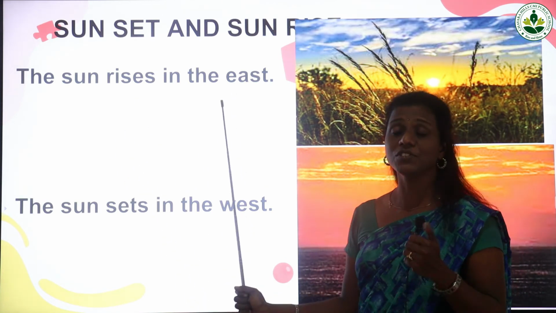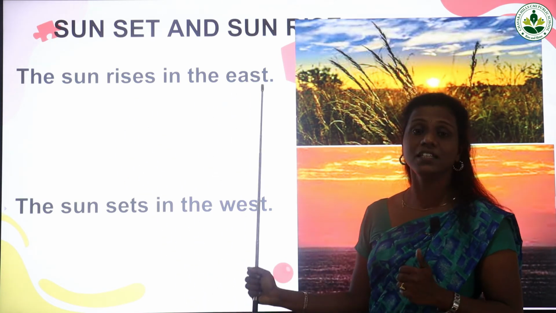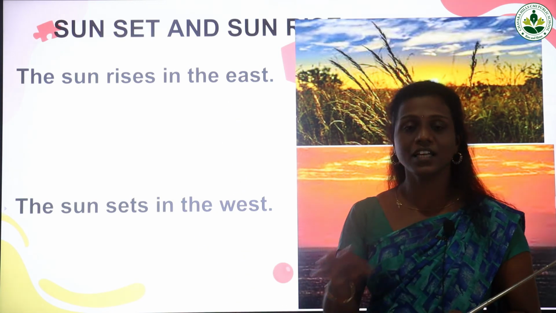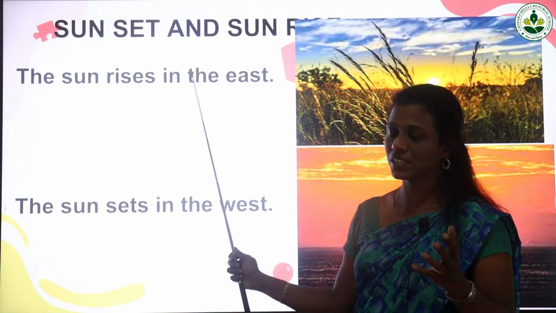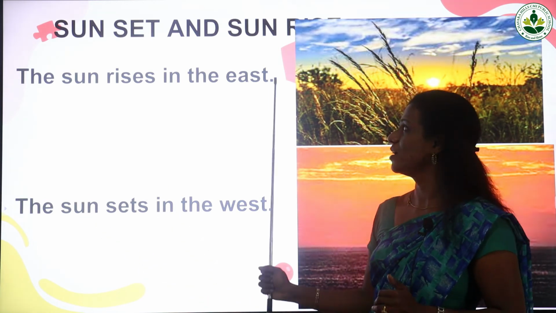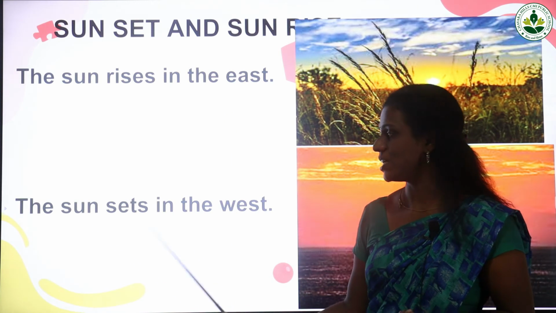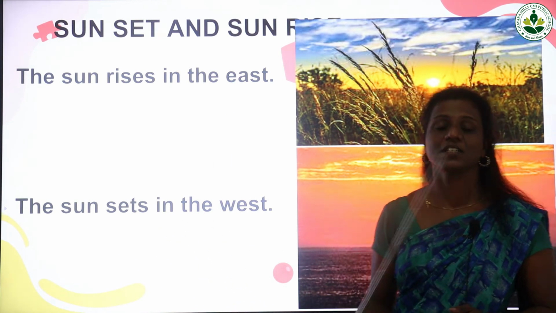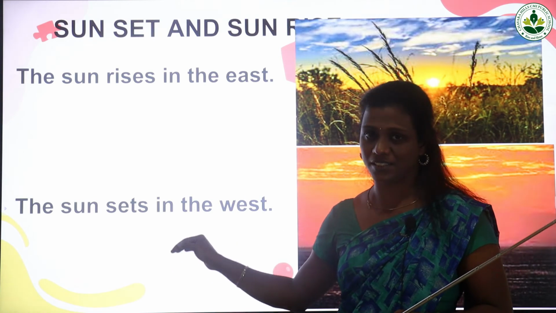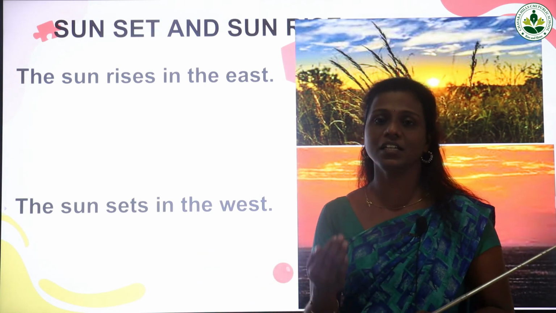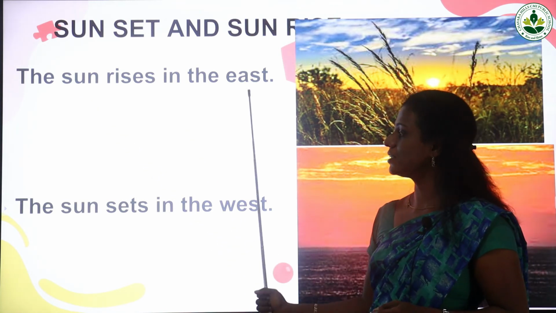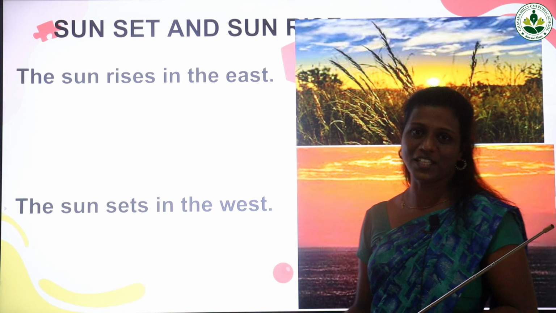The sun rises in which direction? The sun rises in the east. It is a direction. The sun rises in the east, and that is the daytime. Up to the evening, the sun will be in the sky, and in the evening time the sun will go. That means the sun sets in the west. The opposite direction of east is west. The sun sets in the west. At that time, the evening time, the sun will go. Sun sets in the west, and the night time starts to begin. The sun rises in the east and the sun sets in the west.